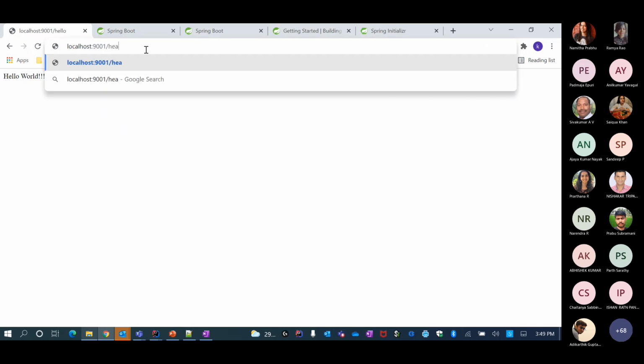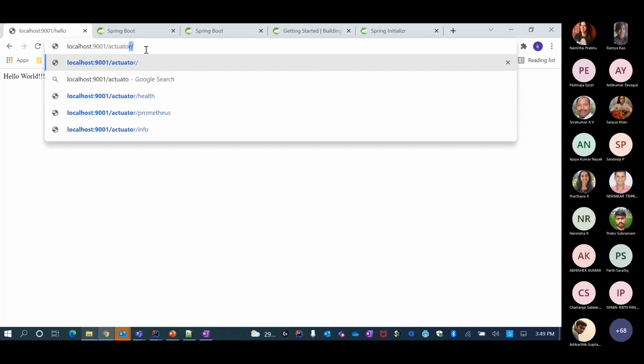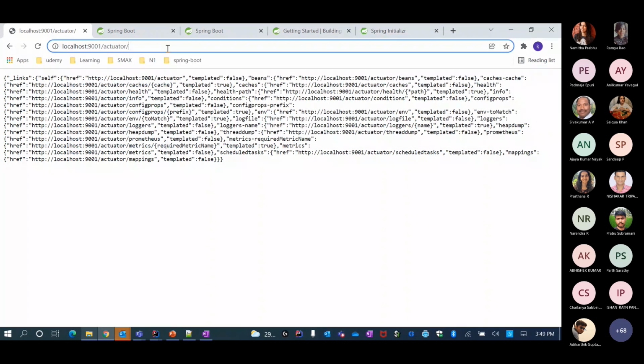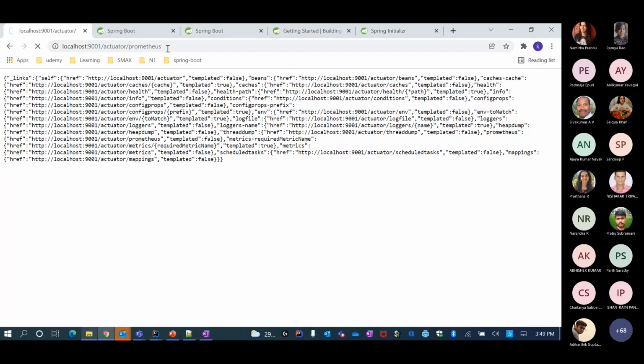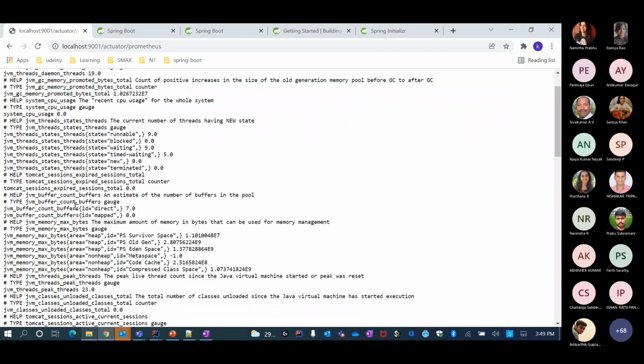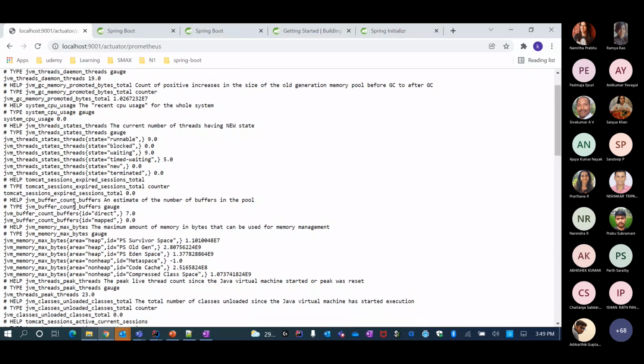Then say actuator, and say Prometheus. You see all the JMX metrics that are coming out.